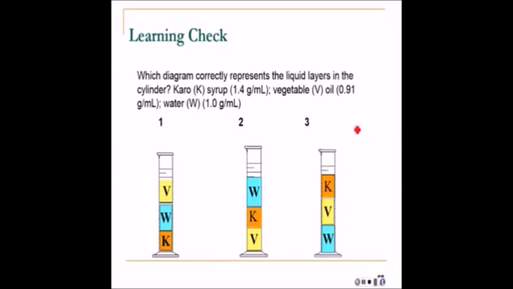So which one has the greatest density? That's the syrup, so the syrup has to be on the bottom. Well, there's only one with the syrup on the bottom, so that's this guy here, so that's our answer. So you notice 1.4, the water is 1, and 0.91.